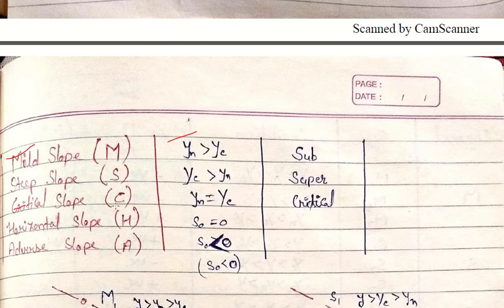It is indicated by C, mild slope by M and steep slope by S. For the horizontal slope, S0 equals 0, it cannot sustain uniform flow. The adverse slope is indicated by A, where S0 is less than 0, and here also we cannot sustain uniform flow.